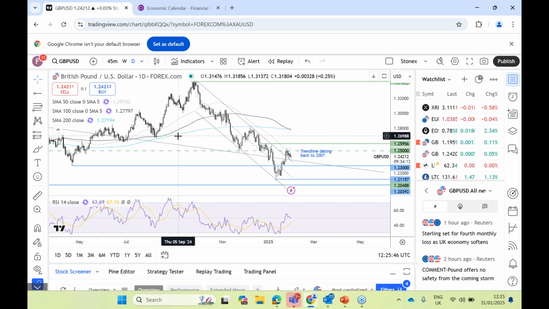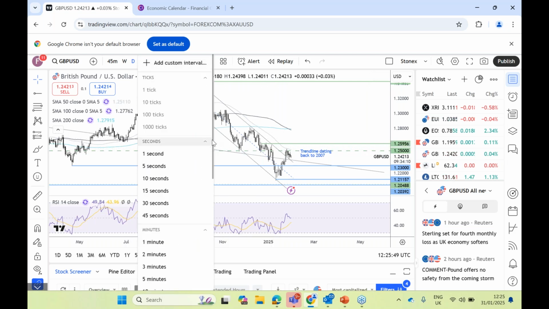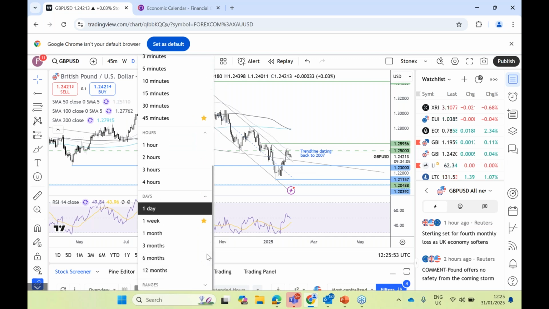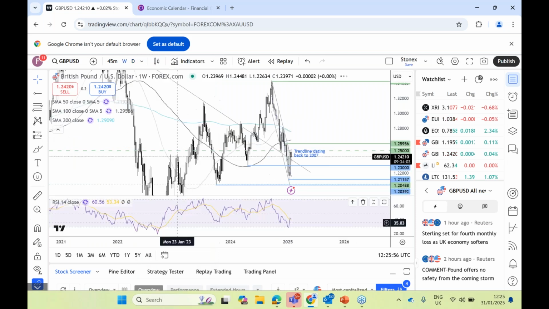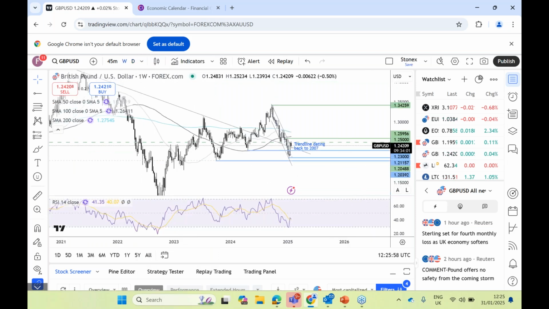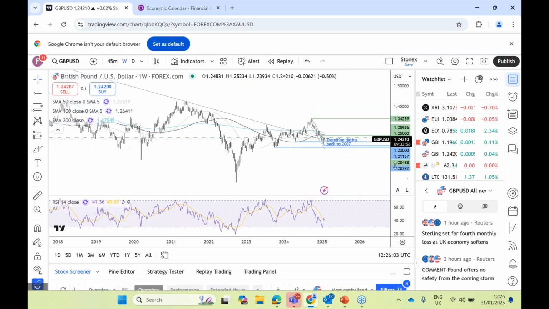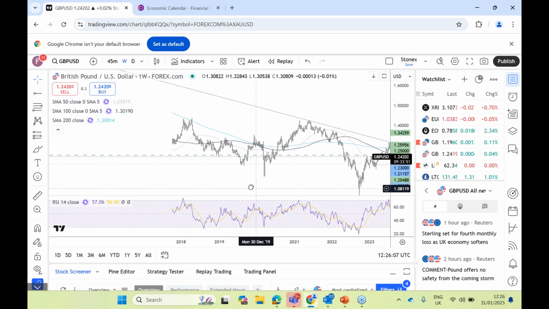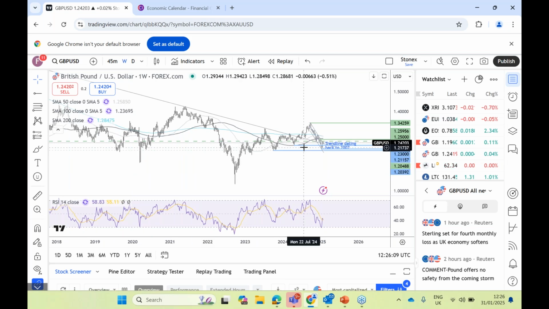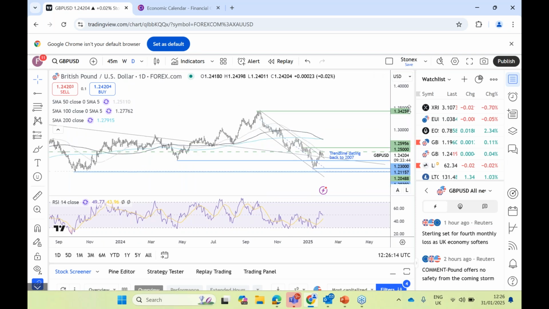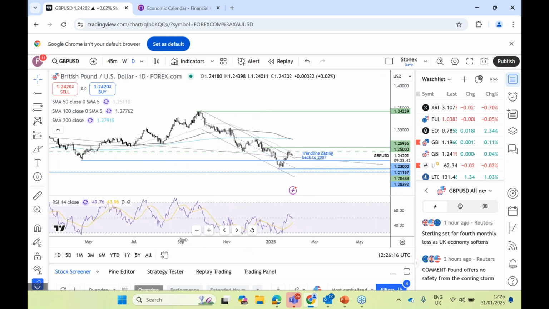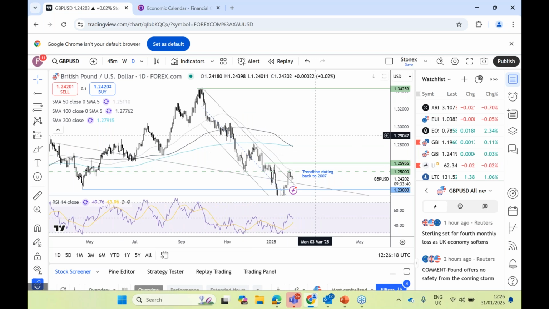This is a trend line here that dates back to 2007. If we just try and have a look at what that means to this picture, this is on a weekly basis. Here we're still only going back to 2018, but this is a trend line that goes all the way back, and here we are. We're actually looking to test that as a support in the coming days, below that 125 level.